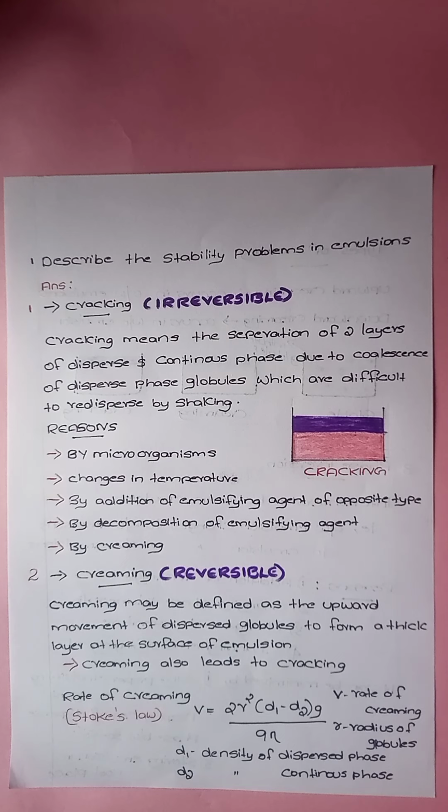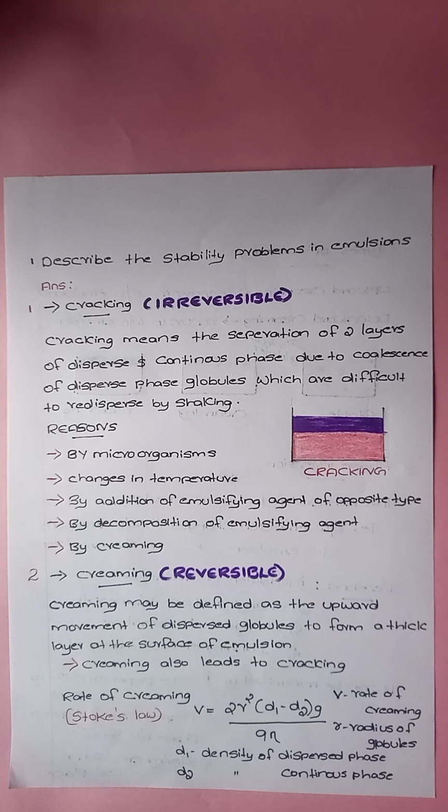Next, we are moving to the second stability problem, that is creaming. So, what do you mean by creaming? Creaming may be defined as the upward movement of dispersed globules to form a thicker layer at the surface of emulsion. Creaming also leads to cracking. We have already discussed this point that creaming is a reason for cracking.